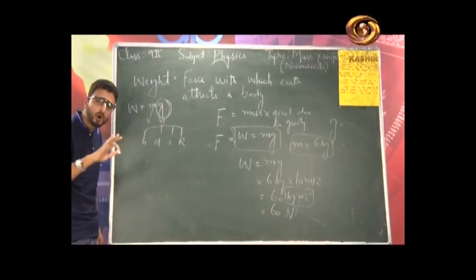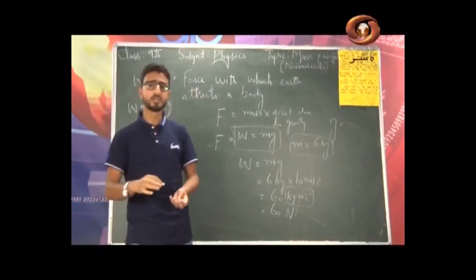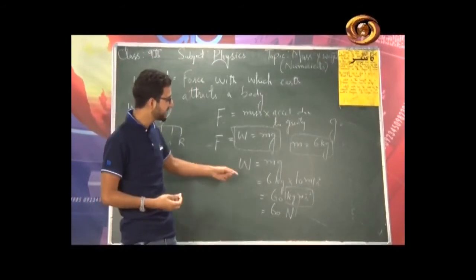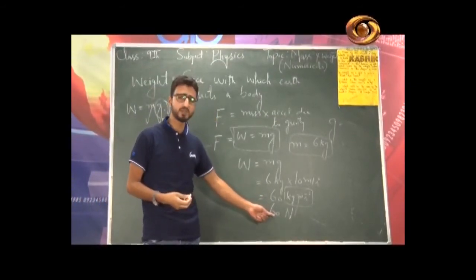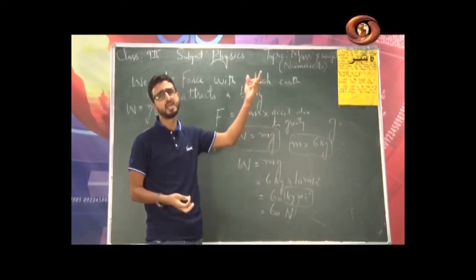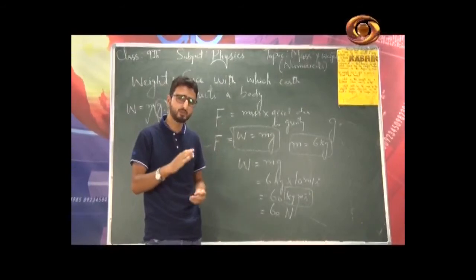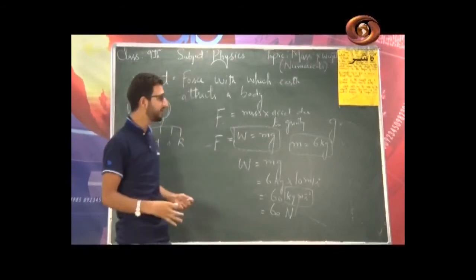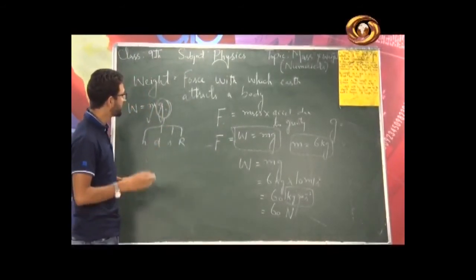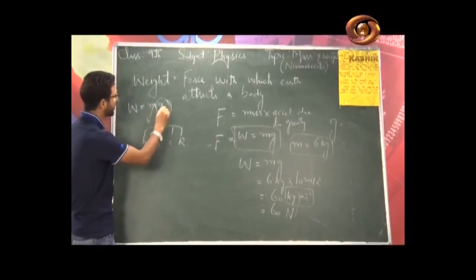So weight of a body depends upon its location. What does this mean? If there is a body of weight 60 Newton on the surface of earth, this weight will not be the same on the surface of moon, because weight changes from place to place. I will elaborate that a little bit later.